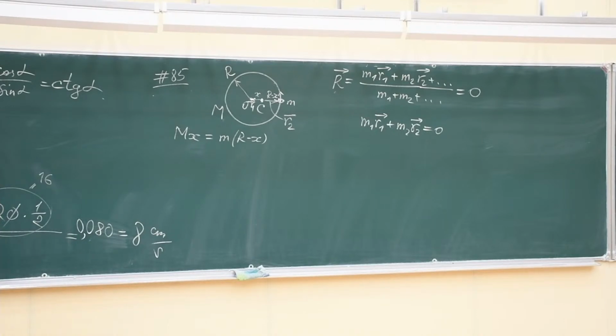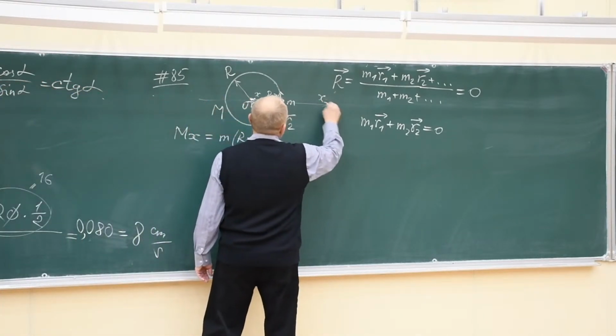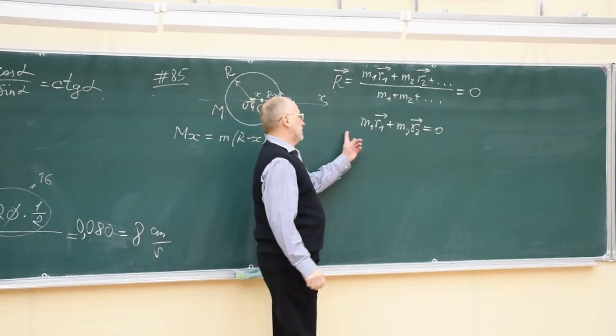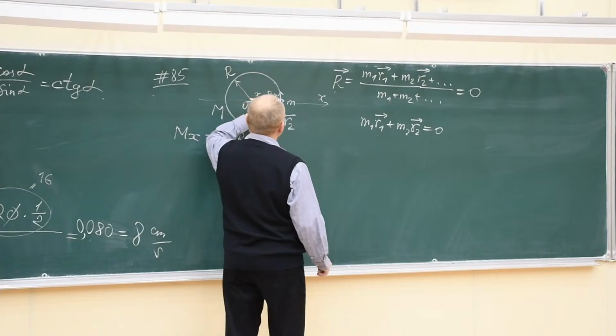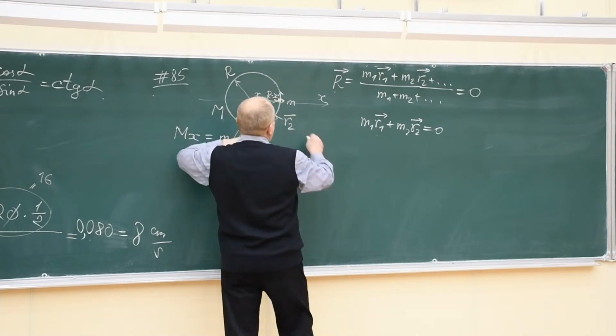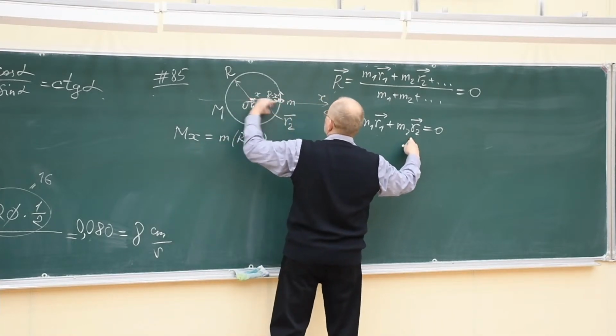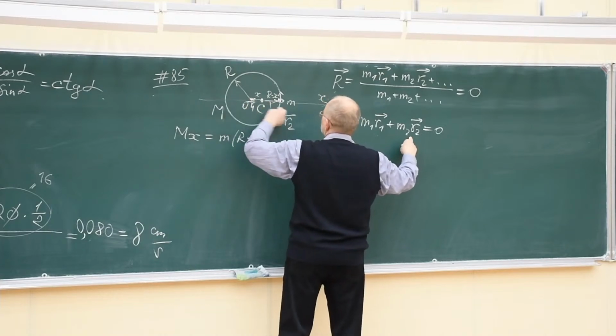So if we introduce a horizontal axis and find the projection of these vectors on the horizontal axis, then we will find what? That vector r2 should be positive, it looks in the positive direction, and vector r1 is negative, it looks in the negative direction.